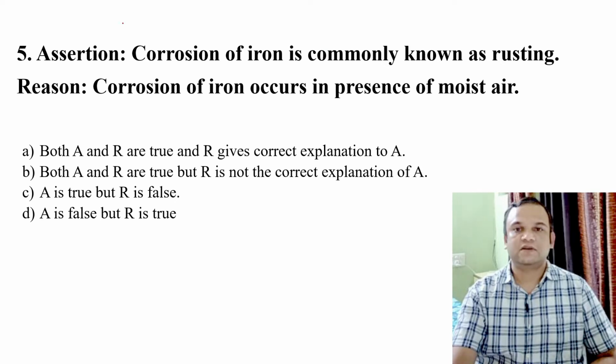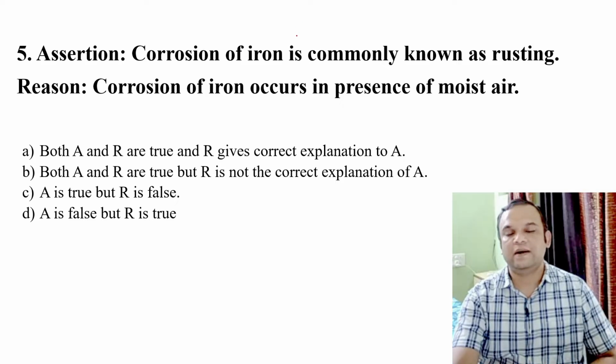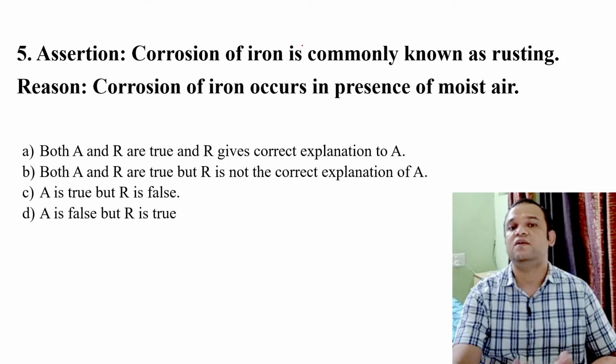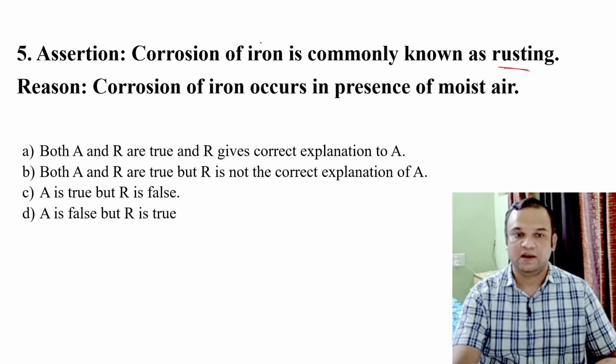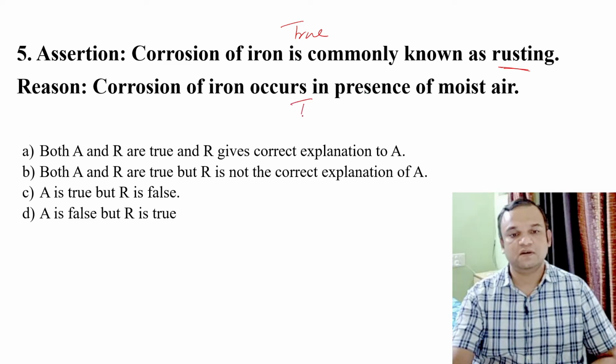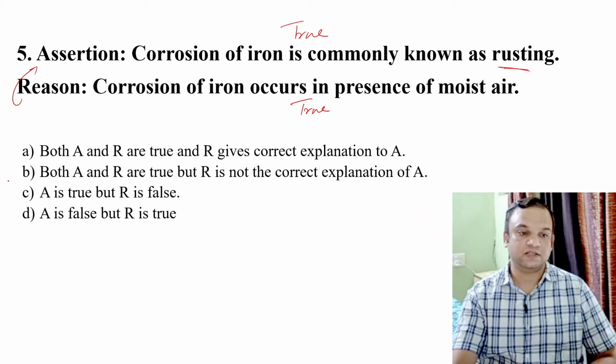answer. In our next question, assertion states that corrosion of iron is commonly known as rusting. So students, you should know that whenever a metal reacts with the oxygen or the atmospheric gases, that is called as the corrosion, and rusting word is used for the iron corrosion, and that is why this is a true statement. Whereas reason states that corrosion of iron occurs in presence of moist air. It is also a true statement. It is not giving any explanation to assertion, and that is why option B will be the correct answer.